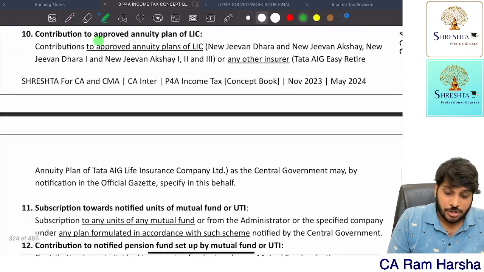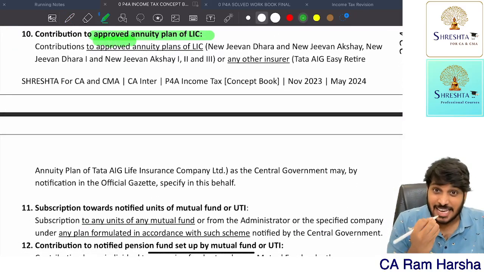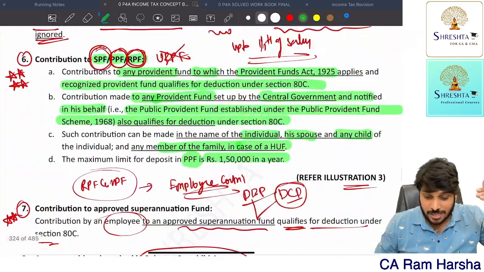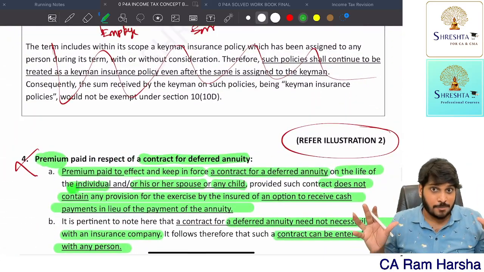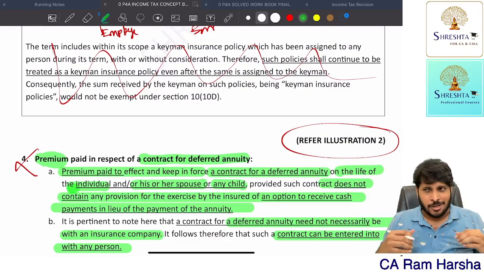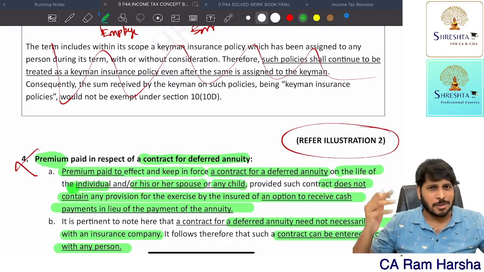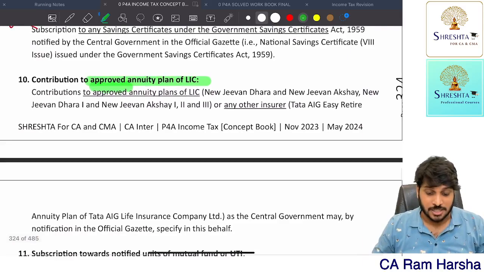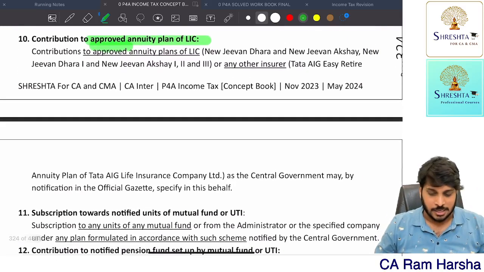Suppose I contribute to an annuity plan of LIC. Before, we saw one point, deferred annuity. Here they have not mentioned LIC, insurer, nothing. Some deferred annuity you purchase with a bank or somebody, whereas here you are purchasing an annuity plan from LIC, so that you will get deduction.